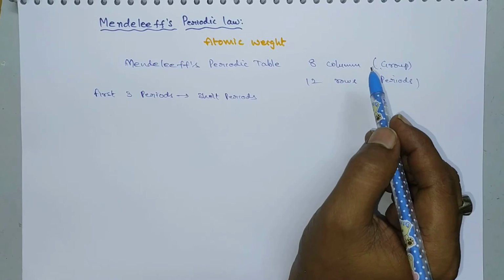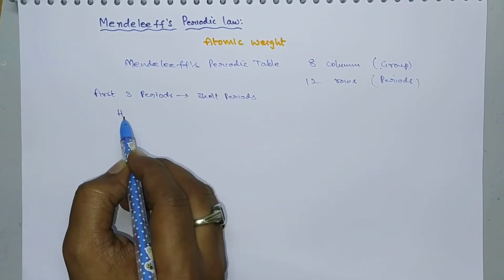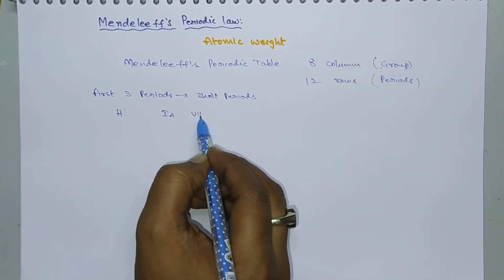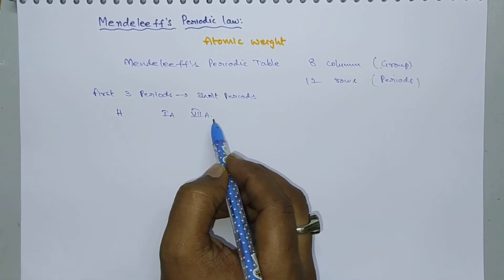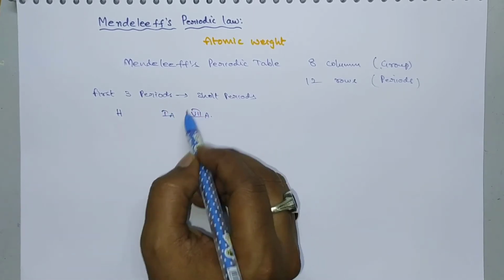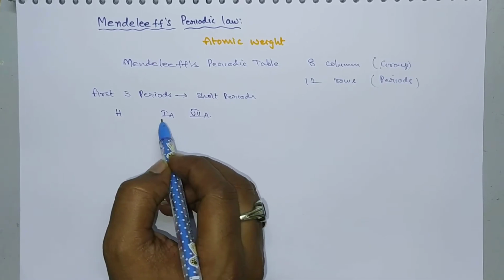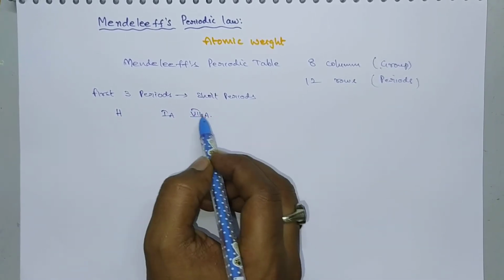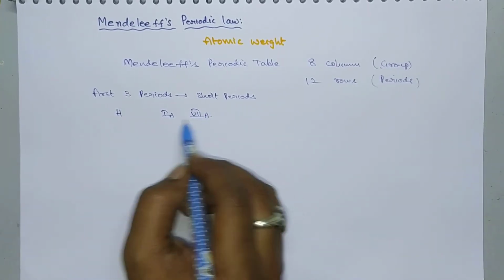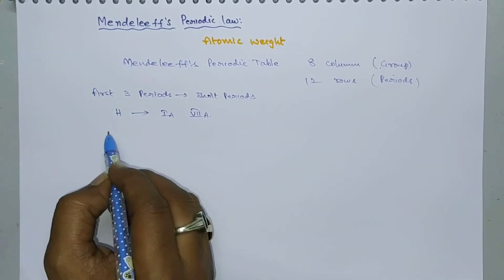In this periodic table, the first element is hydrogen. The first element, hydrogen, exhibits both the properties of first A group elements and seventh A group elements. That's why the position of hydrogen is in 2 places. Here hydrogen exhibits the properties of first A group elements, that is alkali metals, and also the properties of seventh A group elements, that is halogens. So it exhibits both properties. That's why hydrogen is placed at 2 positions.